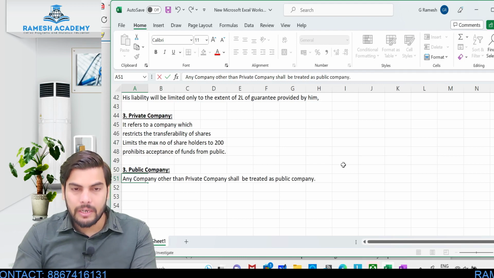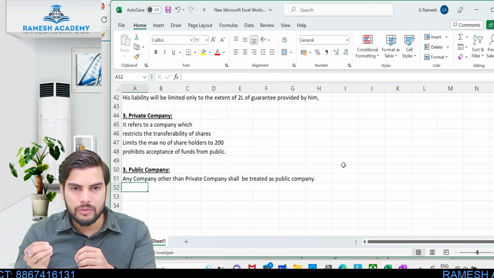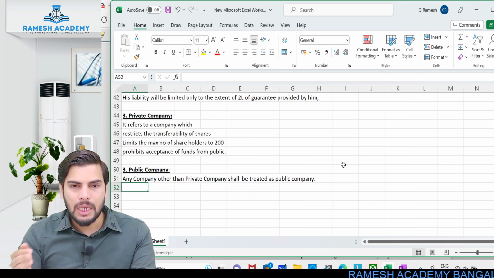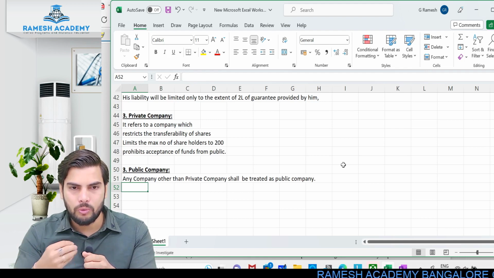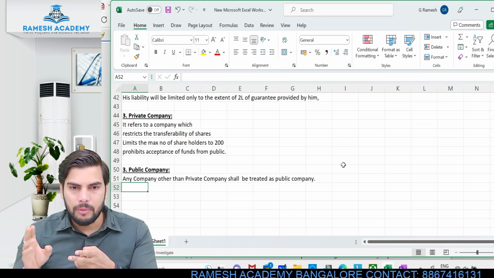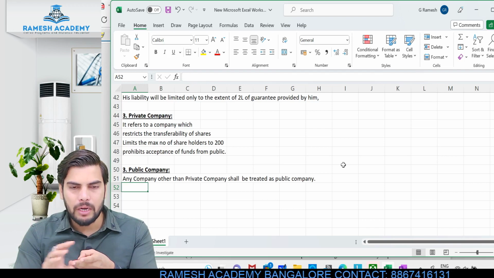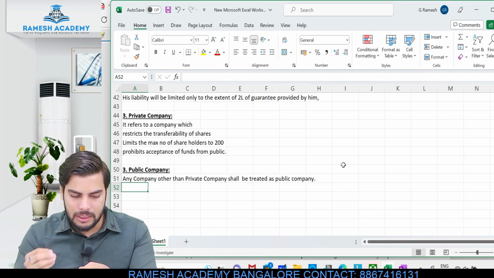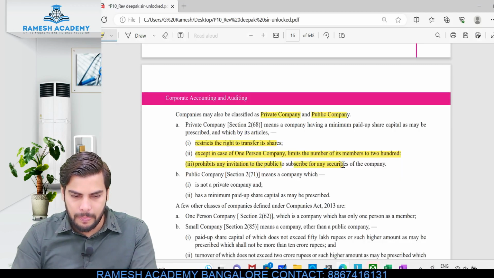So basically, when it comes to public company, there won't be any restriction with respect to transferability of the shares, nor will there be any limit with respect to maximum number of members. Same way, there won't be any prohibition with respect to raising of funds. The shareholders in a public company can transfer the shares. There's no limit on the maximum number of members. Same way, a public limited company can raise the funds from the public. There's no restriction.